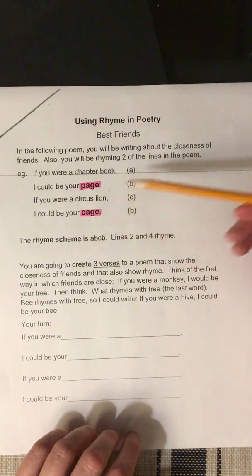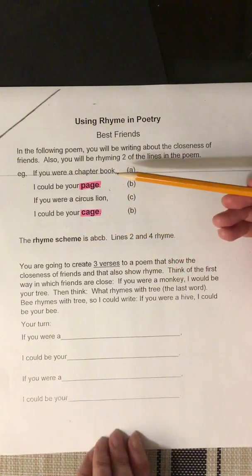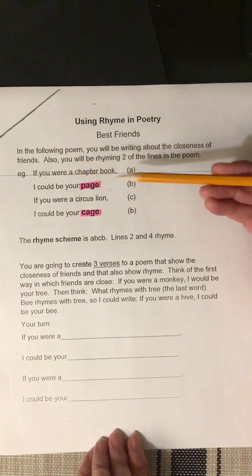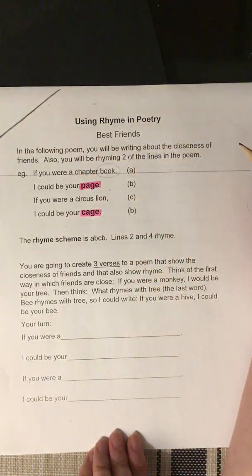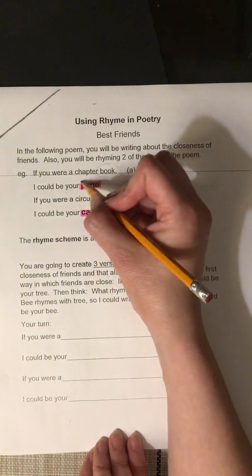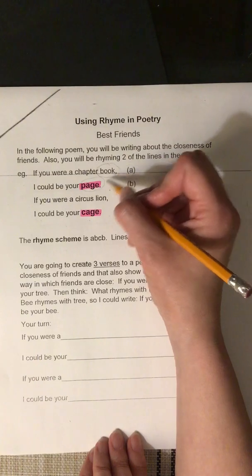Now, what does it mean to have a pattern or a rhyme scheme in a poem? Well, let's listen to this poem to find out. If you were a chapter book, here's the first word at the end of a line. I could be your page. Does page rhyme with book? Nope, not yet. Nothing rhymes yet.